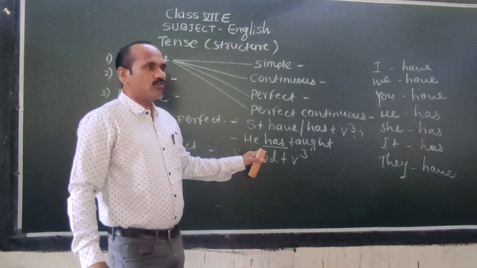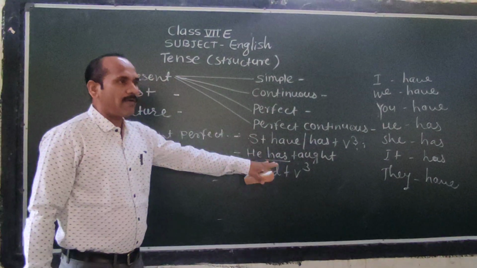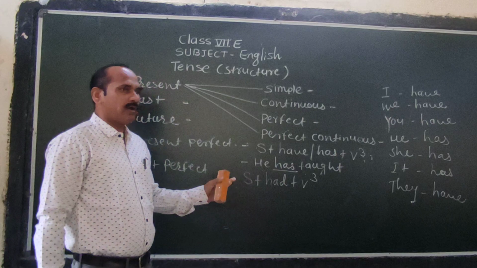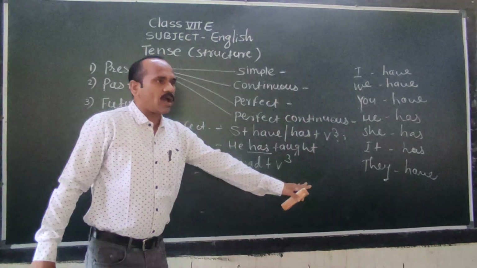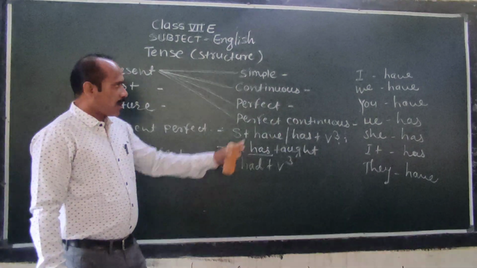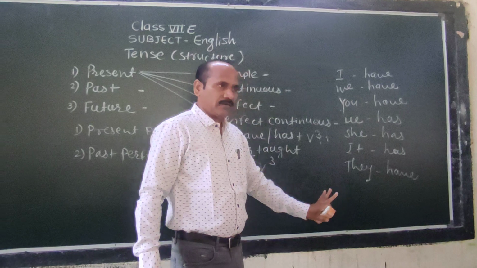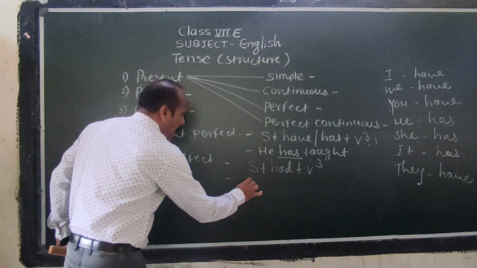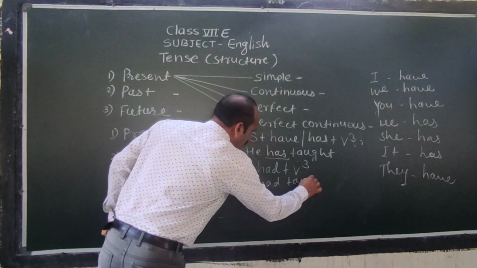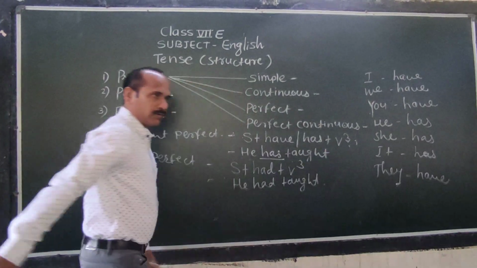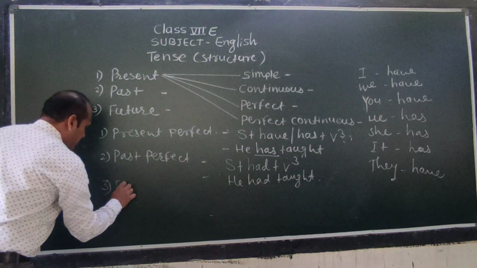Here we don't need to be confused like with have and has, where there is a rule. But had, after any pronoun we can use had: I had, we had, you had, he had, she had, it had, they had. So he had taught. Then let me discuss future.